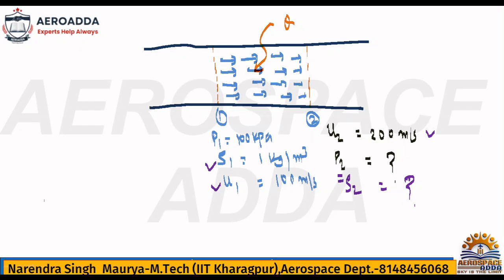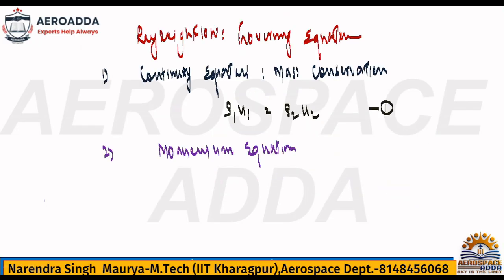What formula? P2 by P1 is equal to 1 plus gamma M1 square divided by 1 plus gamma M2 square, the basic formula that I have derived. But we do not have M1 and M2, so it should be very clear: the P2 by P1 formula you cannot use because the Mach number is not given. If the Mach number were given somewhere, we would approach it that way. But the inlet and outlet Mach numbers are not given, velocity is given. So immediately in the examination we have to think what relation relates pressure and velocity. Immediately it will come to your mind, that is nothing but the momentum equation.